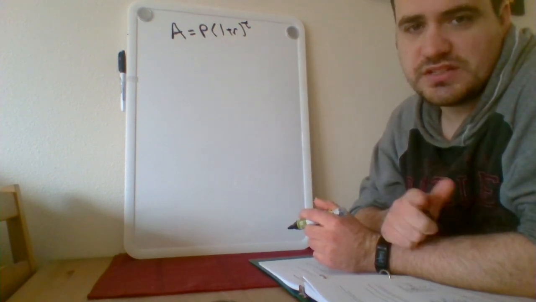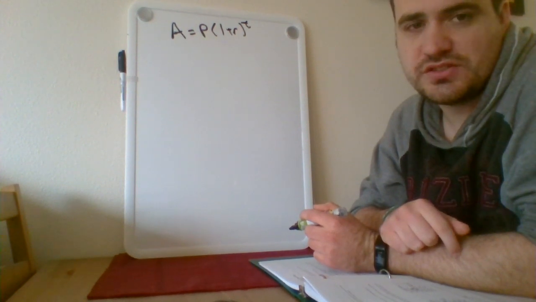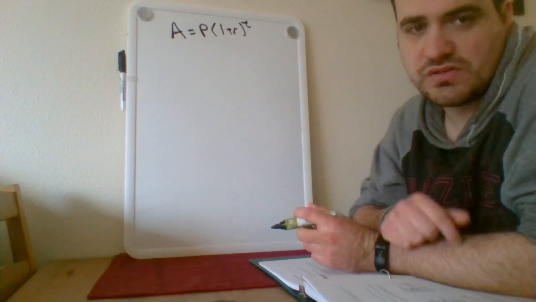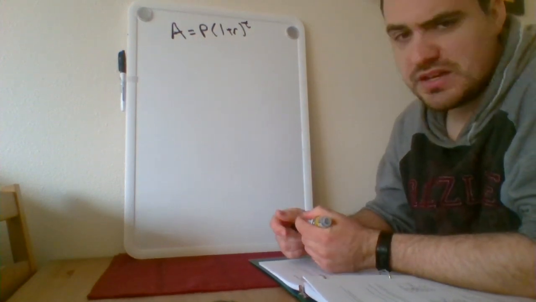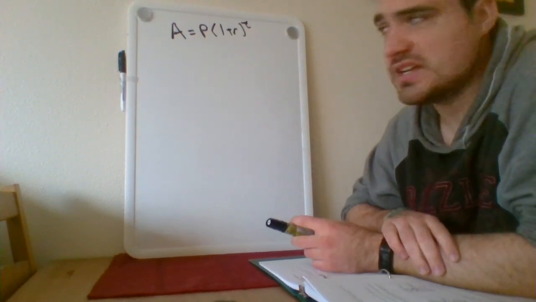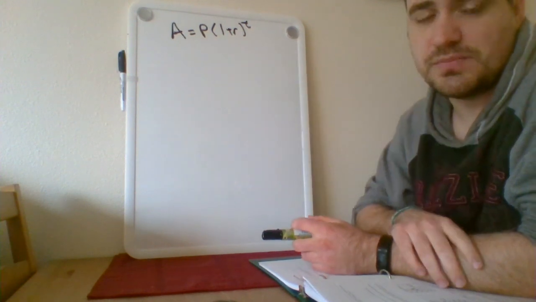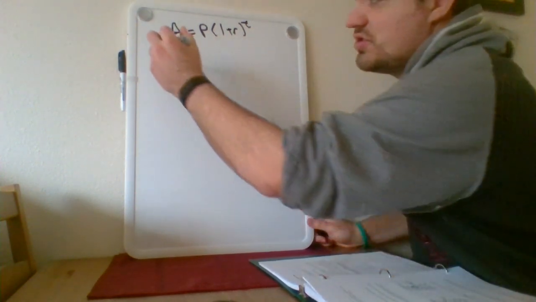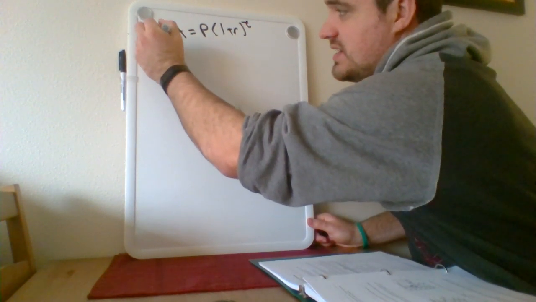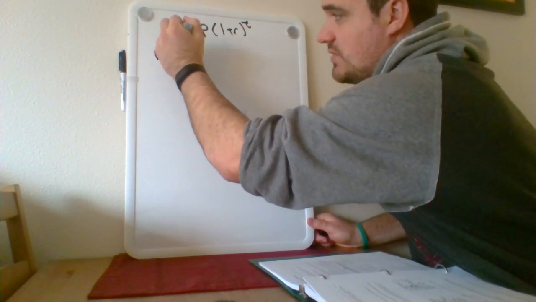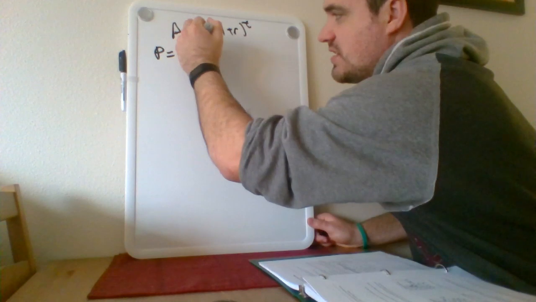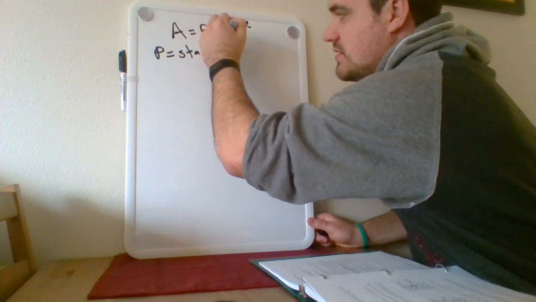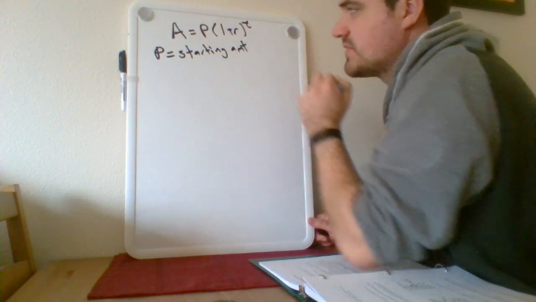And it turns out we can use this formula to model what is called exponential growth in general. So anytime we have anything that is growing according to a percentage, this formula can help us to model that. So in that case, if we're using this in general, the value P always stands for our starting amount or our starting value.